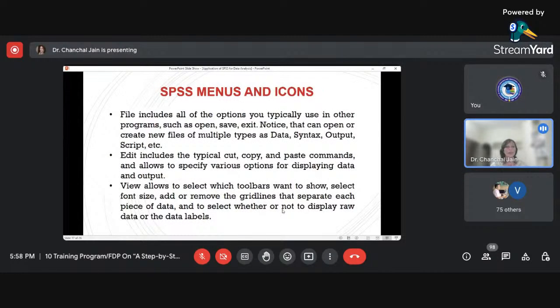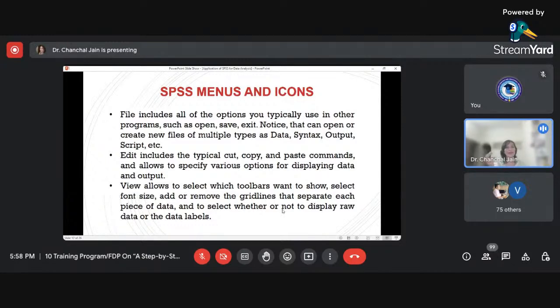Then talking about the menus of SPSS, there are various menus available in SPSS. The very first menu is the file menu. The file menu is like in other software, like Word document, MS Excel, MS Word, and MS PowerPoint. Almost everywhere we have seen this file menu. So the working of the file menu will also be the same here in SPSS. For example, if we want to open some existing file, we can use the file menu. If we want to open a new file, we can also use the file menu.